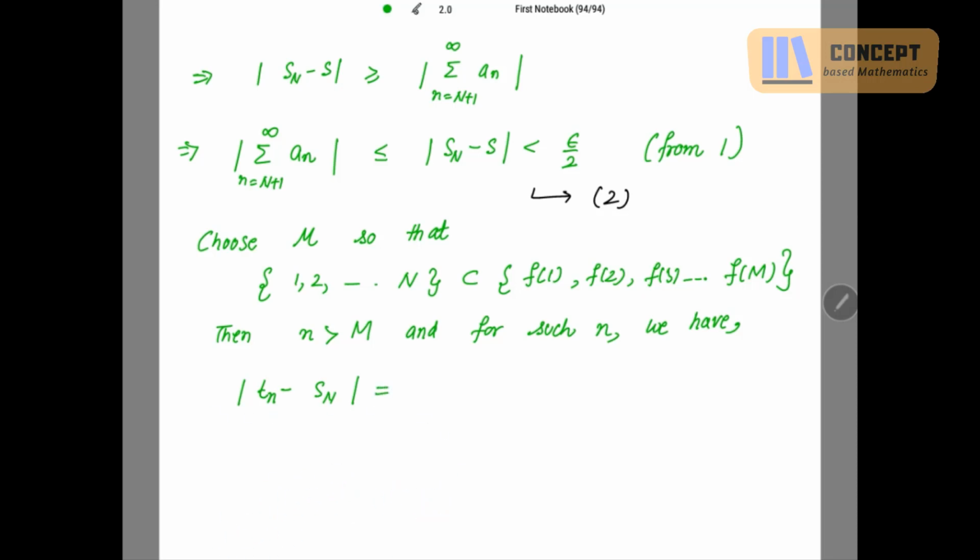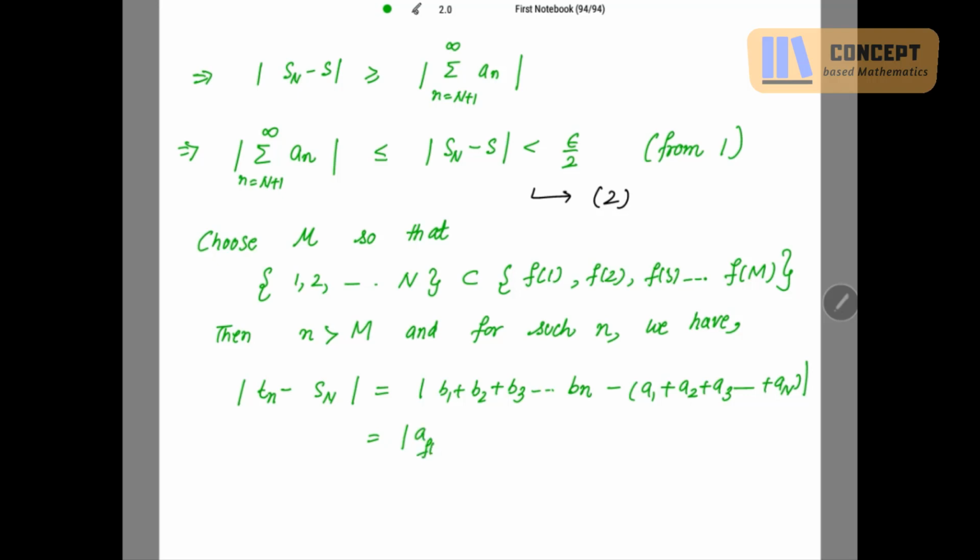So let's check what this mod is. I have taken Tn to be equal to B1 plus B2 plus B3 and so on up to Bn, minus Sn, which is A1 plus A2 plus A3 up to An. Clear?